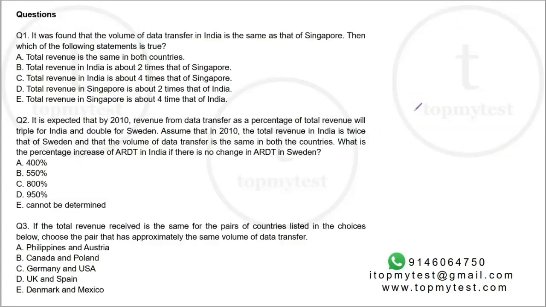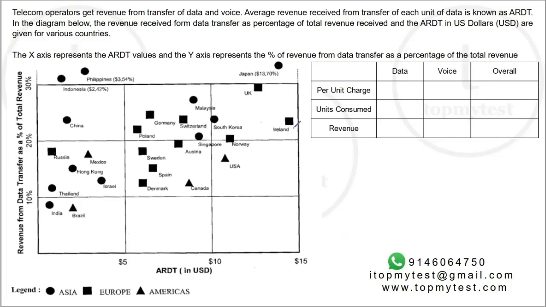Let's go to the questions quickly and check what is there. Additional information is given in all the questions. Let's quickly run through what data is available. As I discussed earlier, you have a per unit charge, and units consumed will give your revenue. So A into B should be equal to C. What is A? A is ARDT, which is given in your x-axis.